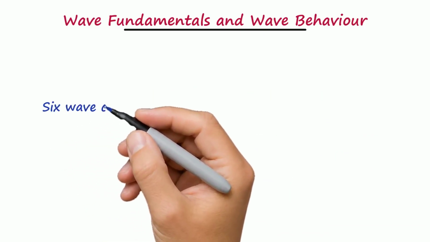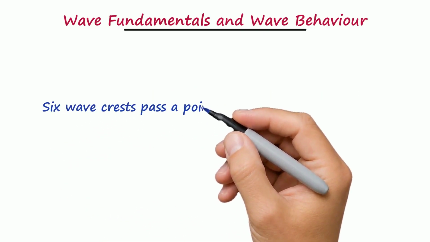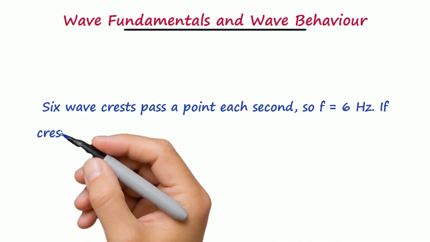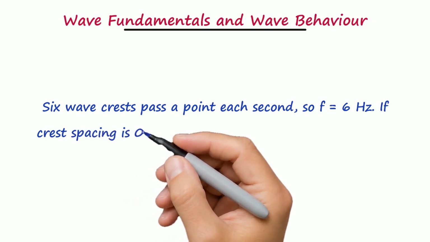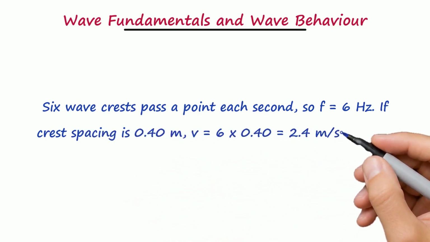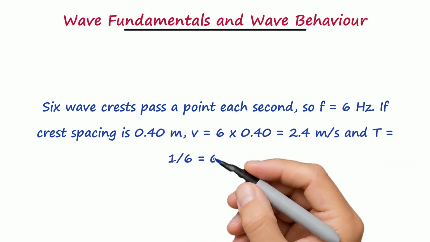6 wave crests pass a point each second, so f equals 6 Hz. If crest spacing is 0.40 m, v equals 6 x 0.40 equals 2.4 m/s, and T equals 1 over 6 equals 0.167 s.